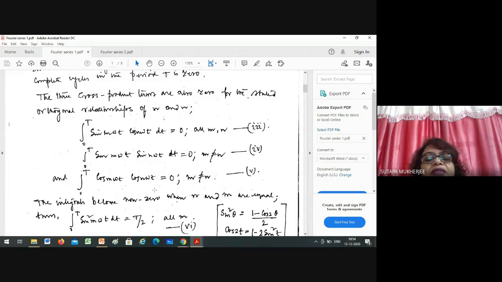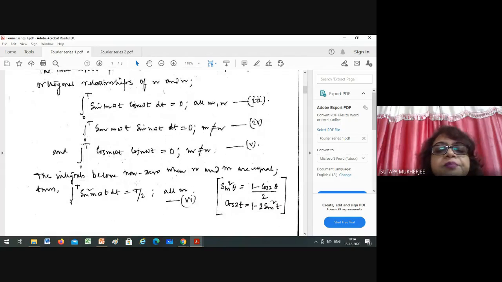Okay, just remember and then tell me. The integrals become non-zero when n and m are equal. Integral of sin square m omega t dt equals capital T by 2. How can you get it? Already I have written over here, sin square theta is 1 minus cos 2 theta by 2, right? Yes, ma'am. So you can write this term in terms of this, and after that take the integration, and you will get capital T by 2 for all m, might be odd or even. Pritam, did you remember?